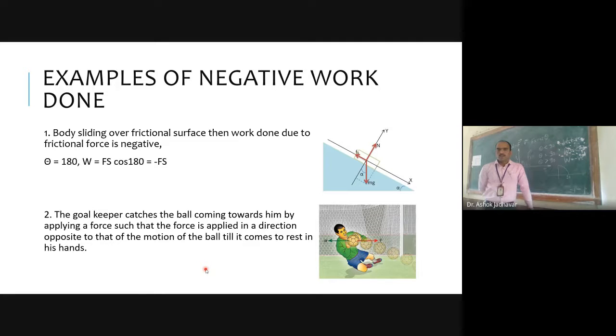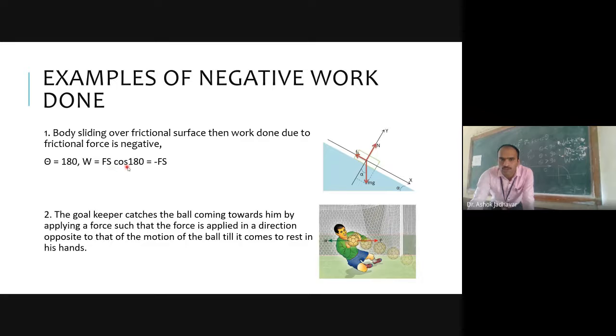Then there would be some frictional force which is opposite to the direction of displacement. Here the force is in the backward direction and displacement is in this direction. So the angle between frictional force and displacement will be 180.